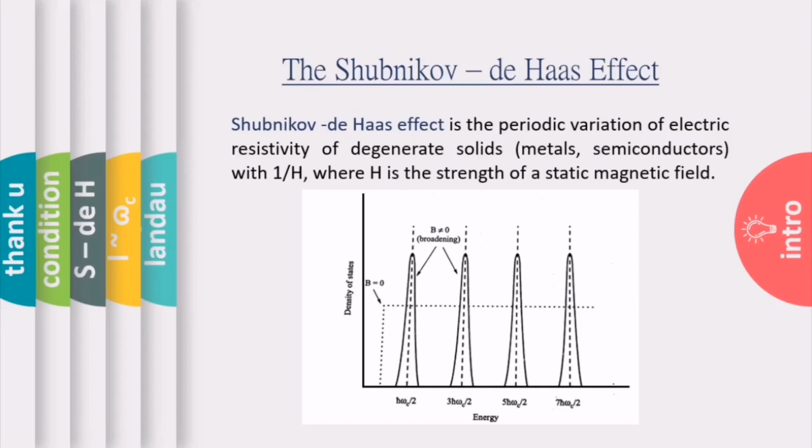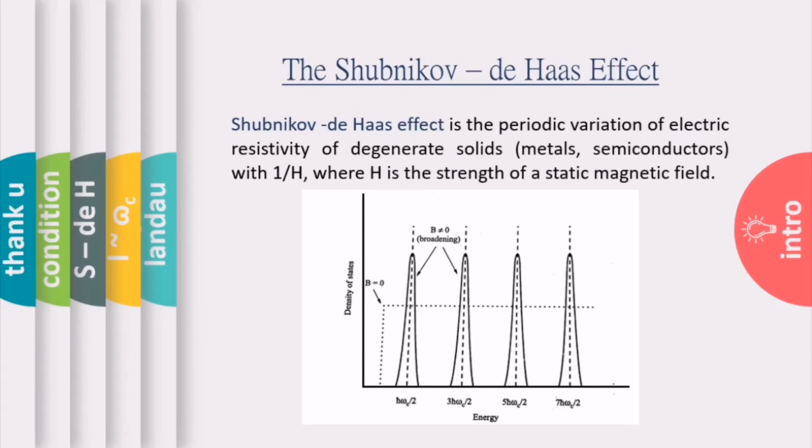In the absence of an external magnetic field, the density of states, or the number of energy levels, will be continuous. Look at the dotted straight horizontal line. It's continuous energy levels if the magnetic field is 0.